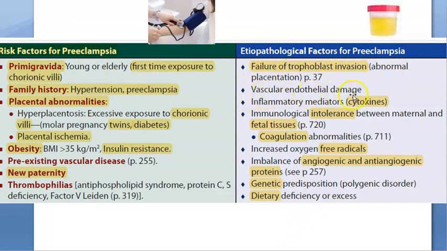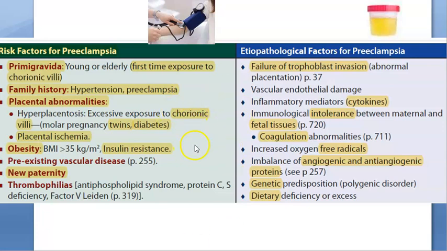There is vascular endothelial damage. Inflammatory, always blames some cytokines, remember. Immune tolerance between the mother and the fetus. Mother and fetus are not at all compatible. Coagulation abnormality, same thing they're explaining in a different way. Free radicals, here and there just add some free radicals. Okay, then angiogenic and anti-angiogenic proteins, there's some imbalance. Let's look at some details, wait. So basically there's a lot of imbalance happening here, okay guys.